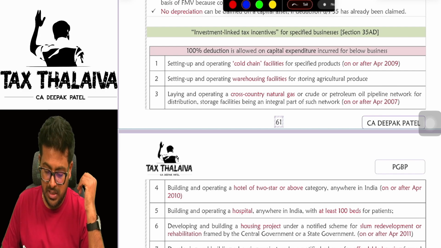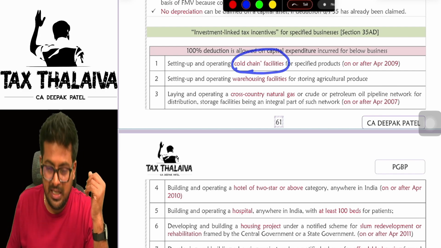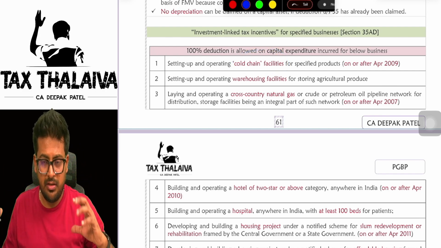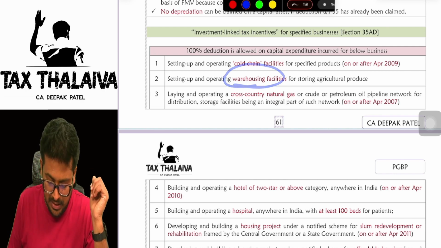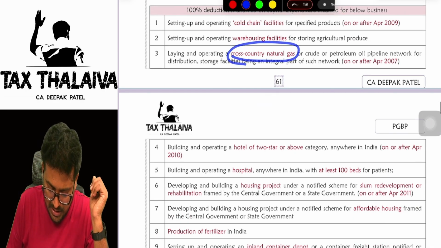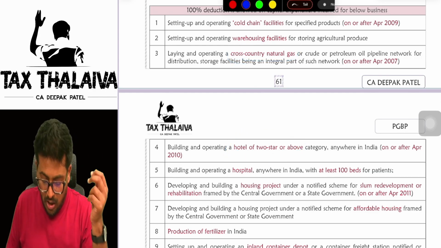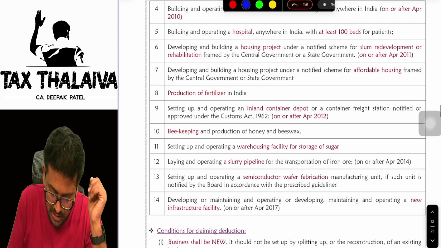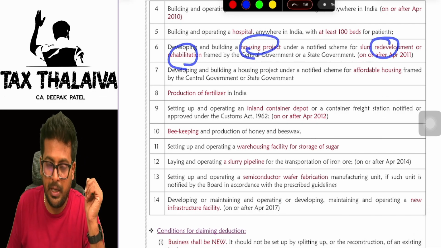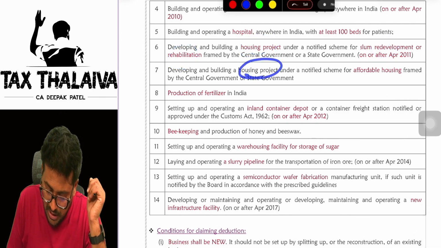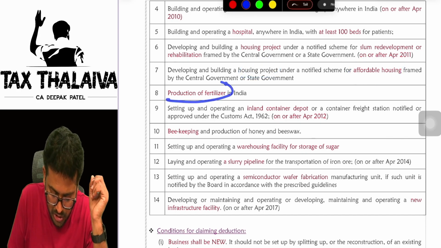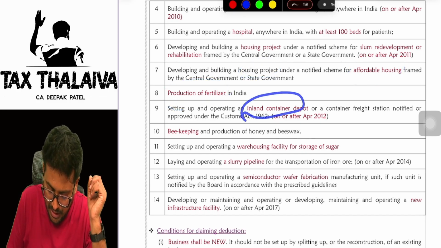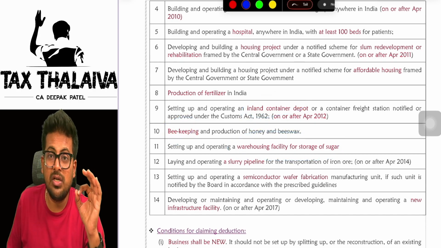Let's look at what are those businesses. Cold chain facility, means logistics, cold chain. Warehousing facility, cross country natural gas, hotel of 2 star or above, hospital with at least 100 beds, housing project under rehabilitation slum redevelopment project, housing project under affordable housing scheme, production of fertilizer, inland container depot, beekeeping, warehousing facility for storage of sugar.